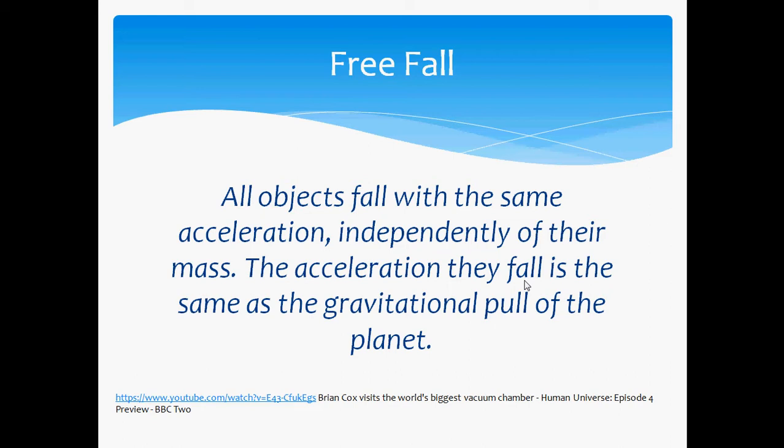Now, if you really want to see this happening, you need to click on this video where Brian Cox goes into a vacuum chamber, and this experiment is done in a vacuum. In a vacuum, we guarantee that the only force acting on the ball and the feather is the force of gravity. And the force of gravity is the same because they are on the same planet. So you will see, in fact, the ball and the feather falling exactly at the same time. Now, in everyday life, the ball would fall faster than the feather, and this is because of the air resistance, okay? So the air resistance would decelerate the feather much more than the bowling ball, and that's why you don't see them happening at the same time.